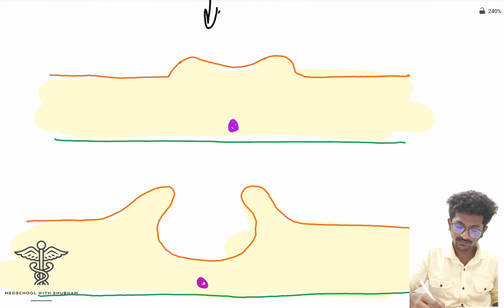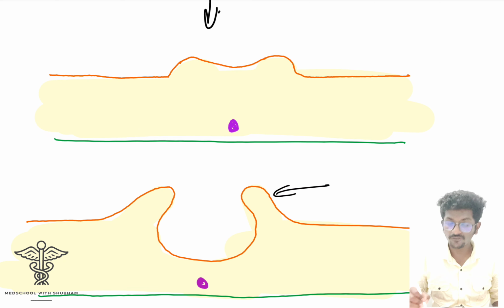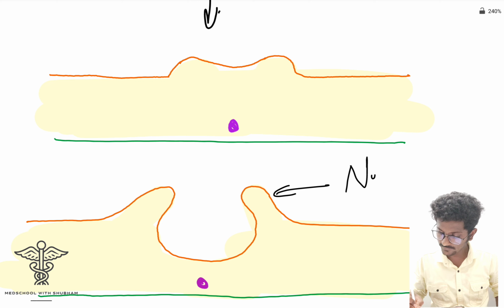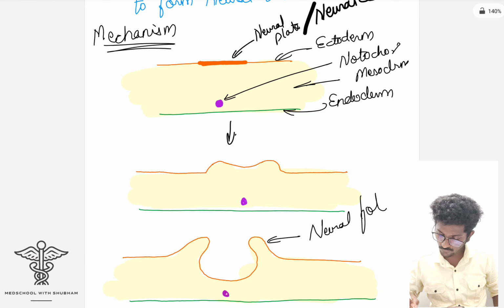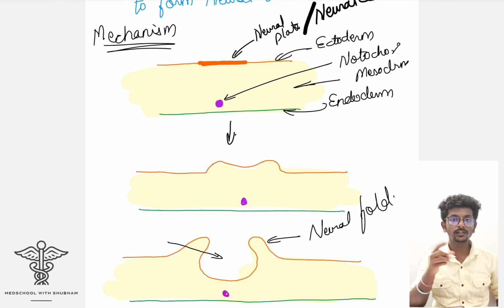Okay, now let's name the structures. So this is the neural fold, because it has formed a fold-like structure, therefore it is called the neural fold, and this part is called the neural groove.